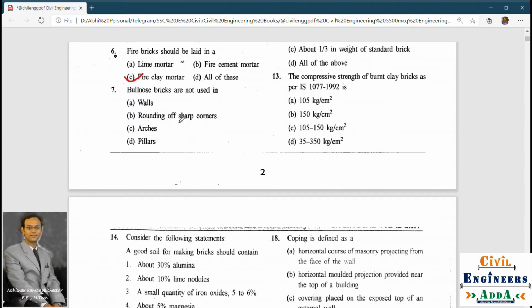Bullnose bricks are not used in walls, rounding of sharp corners, arches, or pillars. You can imagine bullnose bricks in rounding of sharp corners, arches and pillars, but we have never seen bullnose bricks in walls. So the answer is walls, A.